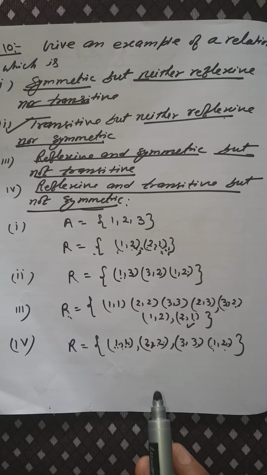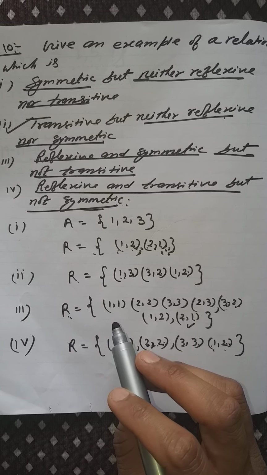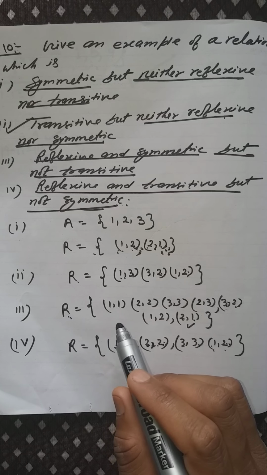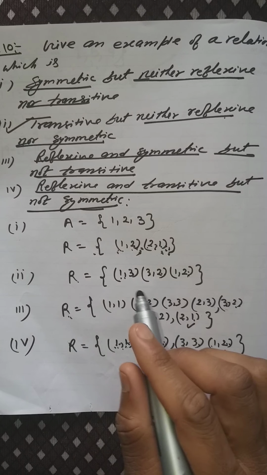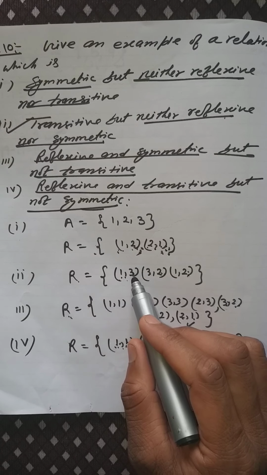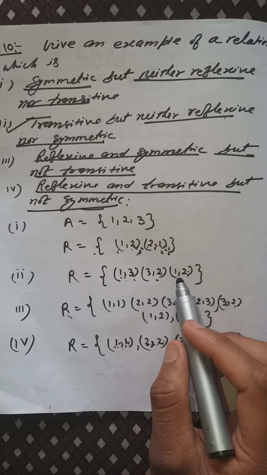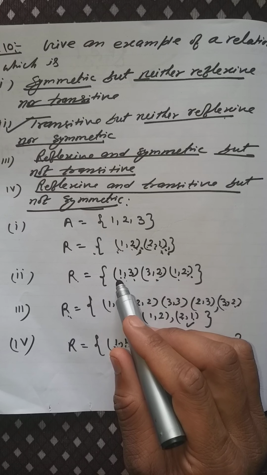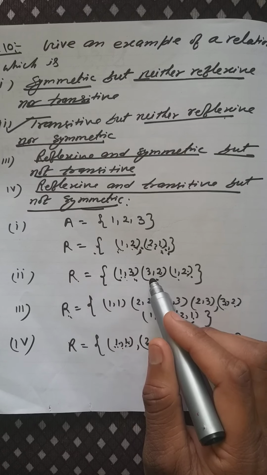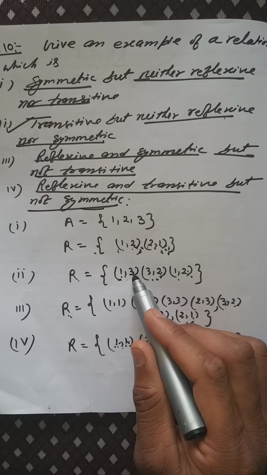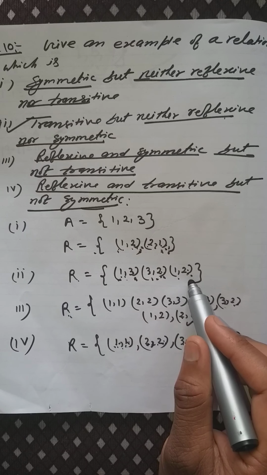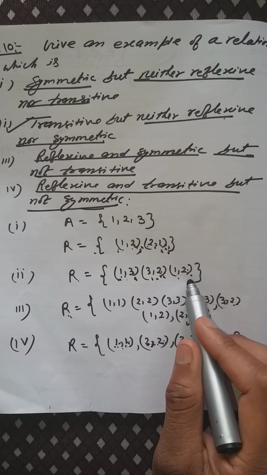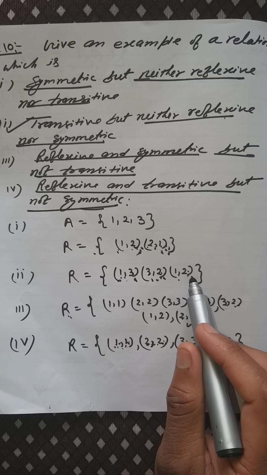Come to the second example: transitive but neither reflexive nor symmetric. Take (1, 3), (3, 2) and (1, 2). If I am writing here (1, 3) and (3, 2), that means (a, b) belongs to R and (b, c) belongs to R, then (a, c), which is (1, 2), belongs to R, right? So it is transitive but neither reflexive nor symmetric.